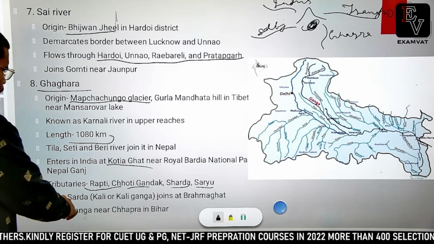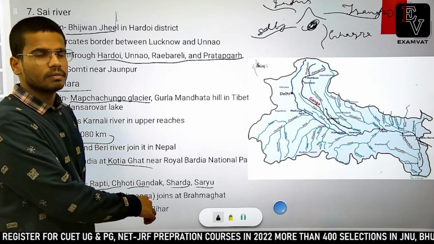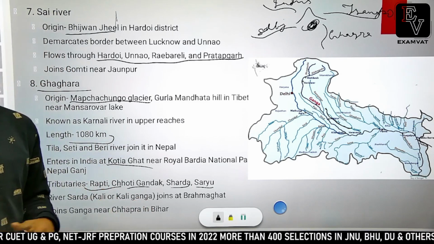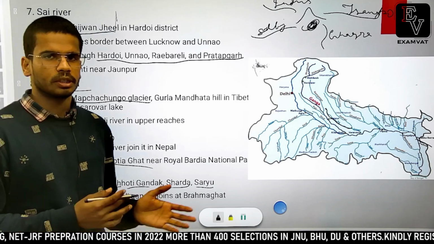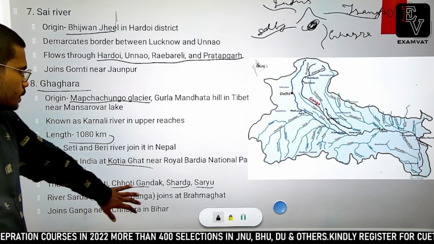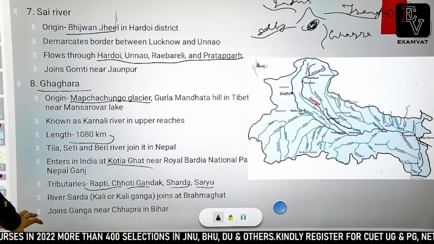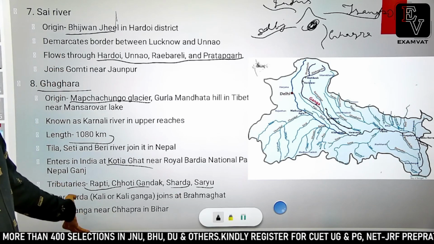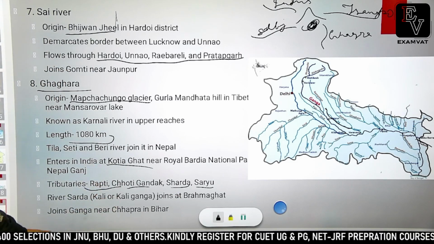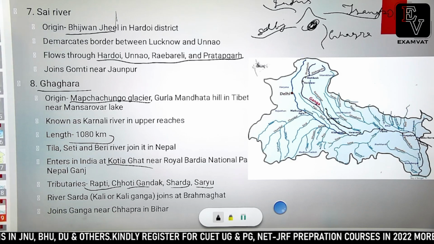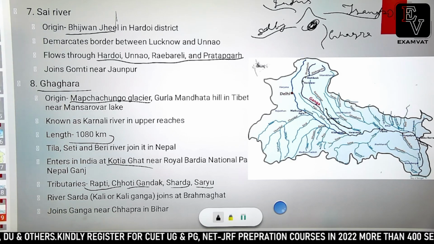And river Sharda or Kali river demarcates the border between India and Nepal. There is always a border dispute relating to this river. So it joins it at Brahma Ghat. Likewise, it is joining Ganga river, as I have already told you, near Chhapra in Bihar. The next important river of the Ganga river system is Sharda river.